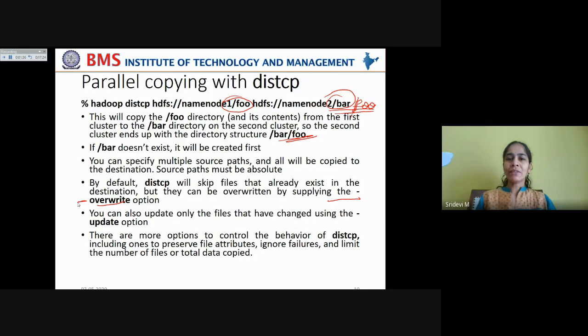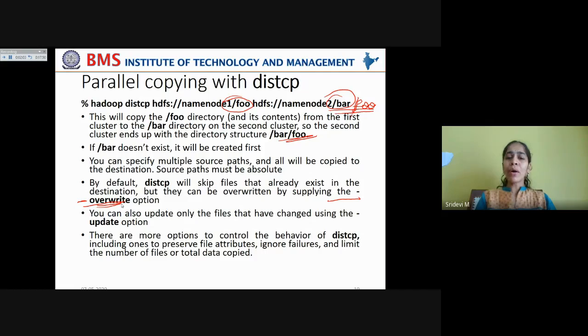In that case, better you overwrite all the files in the destination cluster. You can forcefully overwrite by supplying the option -overwrite, which will forcefully overwrite even the existing files in the destination cluster.